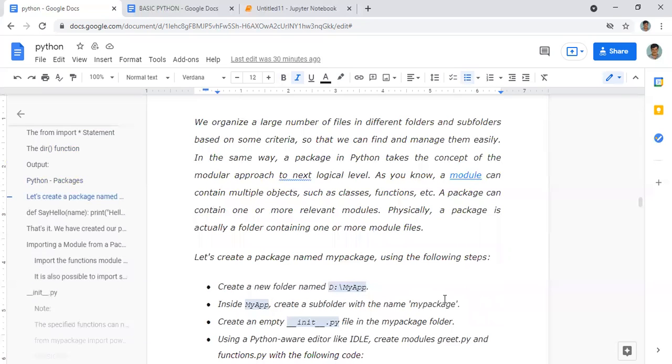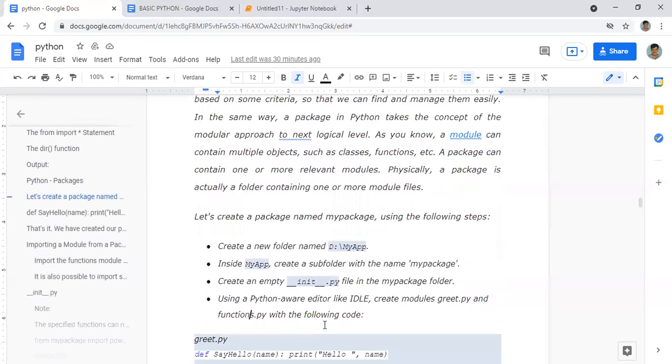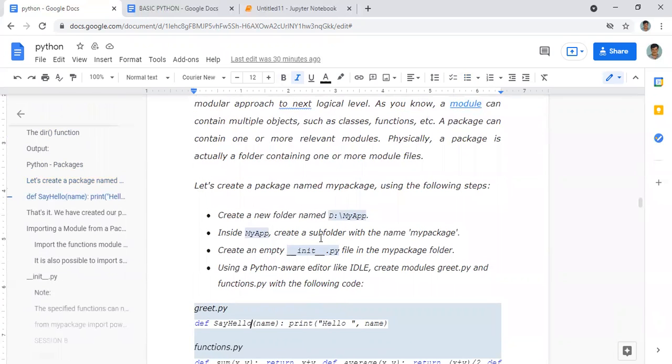You can give any name; in this case, we are giving mypackage. Now, if you want to create an empty package, the command is __init__.py. If you give it like this, an empty Python file will be created. The init command will create an empty one only.